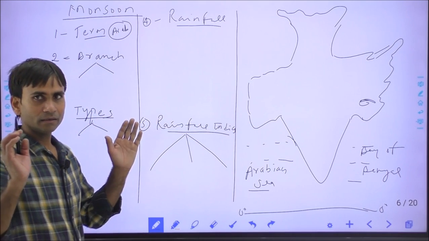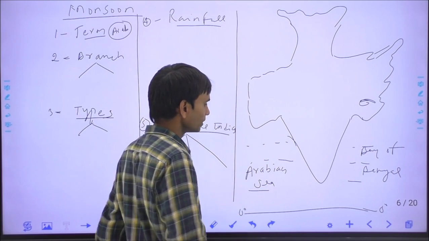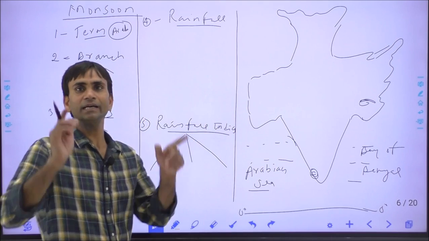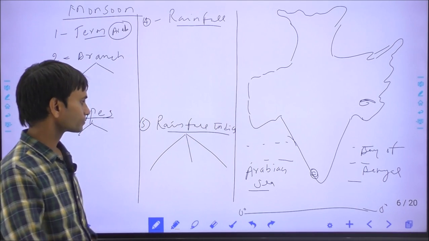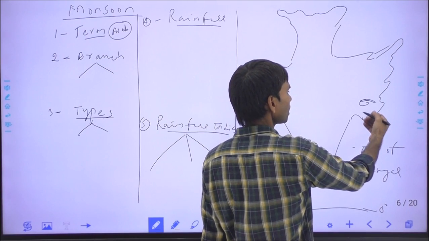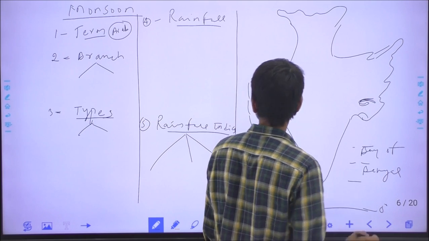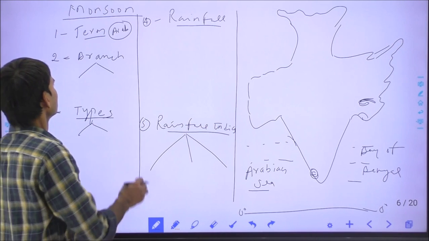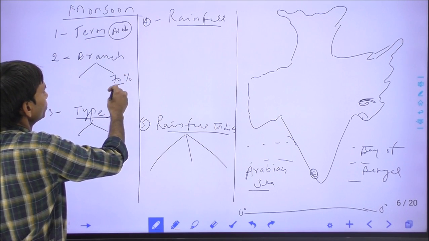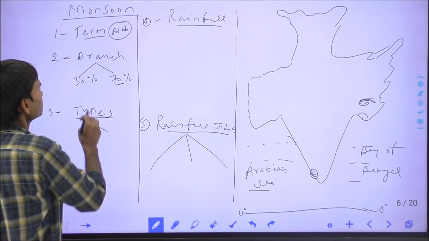In India, the Arabian Sea branch first leads the monsoon, and Kerala is the state which receives the first rainfall in India, an important question. And the Bay of Bengal branch enters the Tripura, Meghalaya and Assam region. Mostly 70% of rainfall in India is due to the Bay of Bengal branch, and around 30% to the Arabian Sea branch.